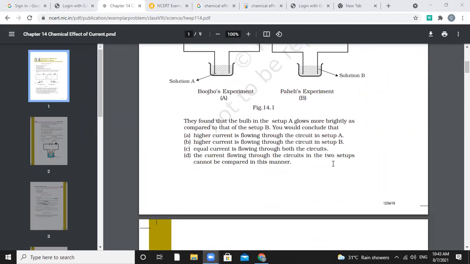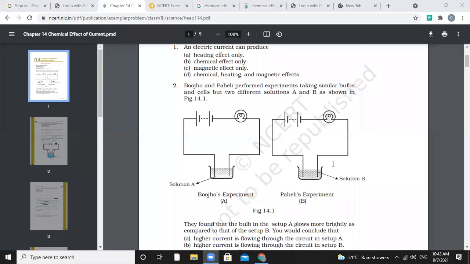Let us see what the question is. Boojho and Paheli performed the experiments taking similar bulbs and cells, which means the battery capacity is also the same. The capacity of the cell in this setup and in the other setup is equal.